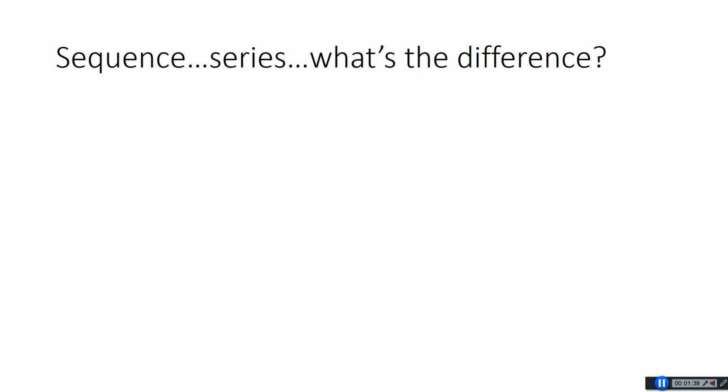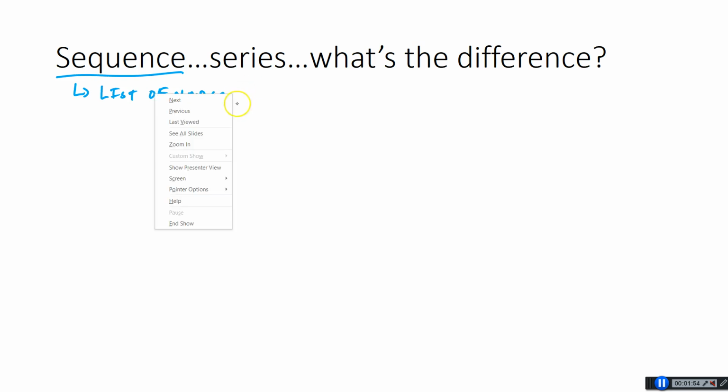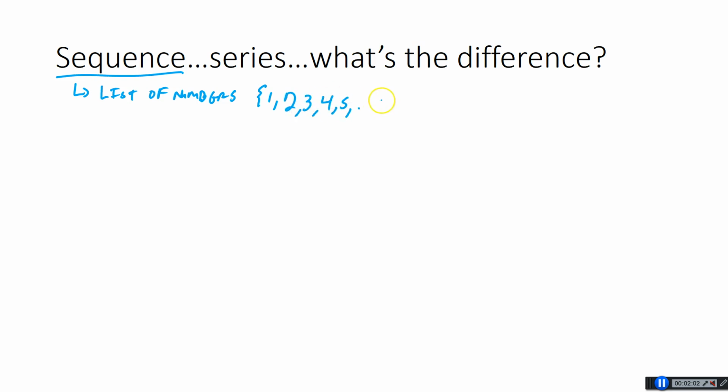So first, let's talk about the difference between sequences and series. A sequence, we talked about that actually in Chapter 8, and a series is what we're going to talk about in all of Chapter 9. So a sequence is just a list of numbers. Sometimes there's a rule to it, but for example, you might have the sequence 1, 2, 3, 4, 5, etc. This is just the natural numbers increasing in order. That's just the list of the numbers.